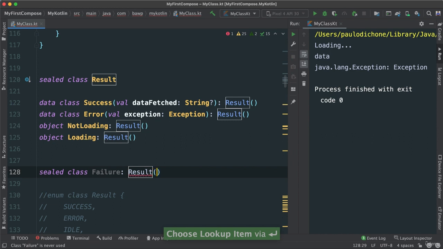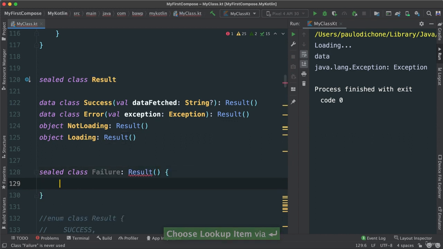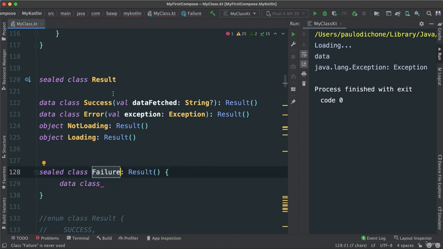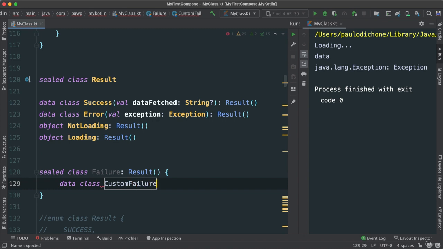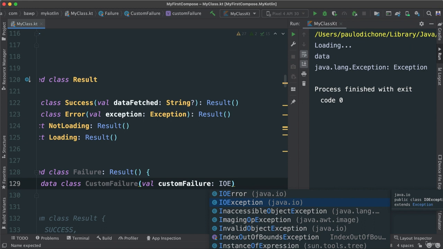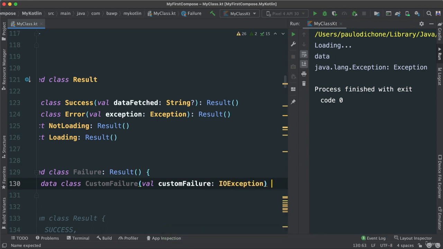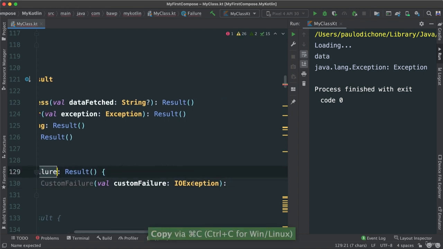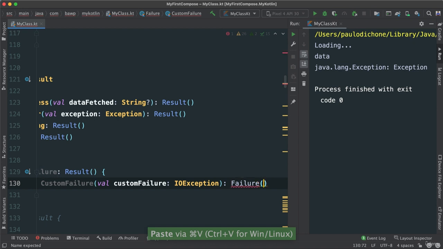And so what I'm going to do here then, inside here, I'm going to have another data class, which will implement this Failure here, which this one implements this Result, right? So in this case, I can say, for instance, data class CustomFailure, and I'm going to pass a message here, exception, right? Sure, that's fine. And of course, this will go ahead and inherit from Failure like this. Okay.